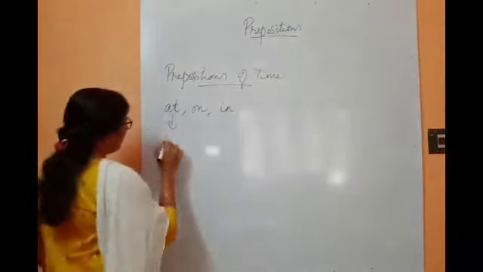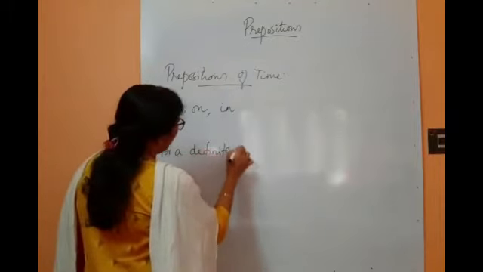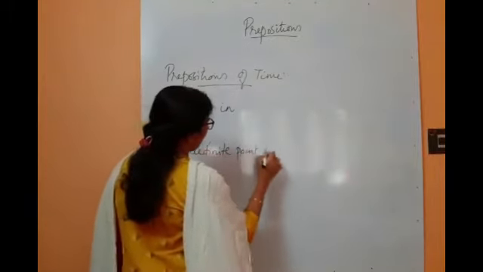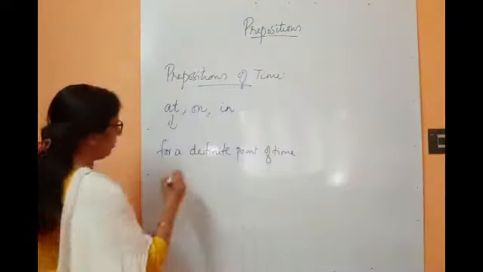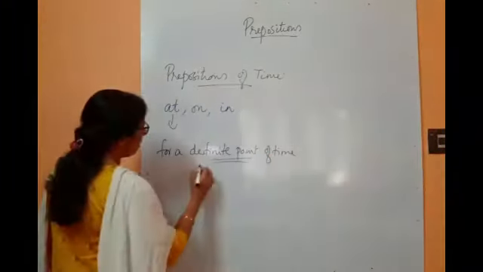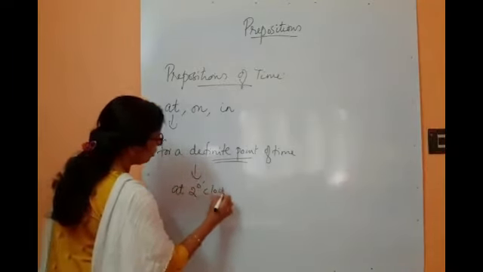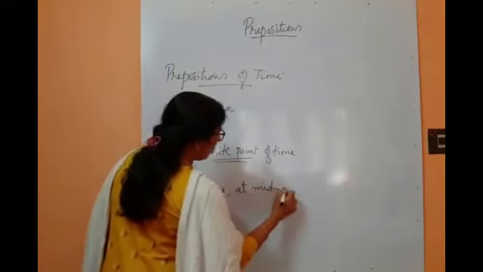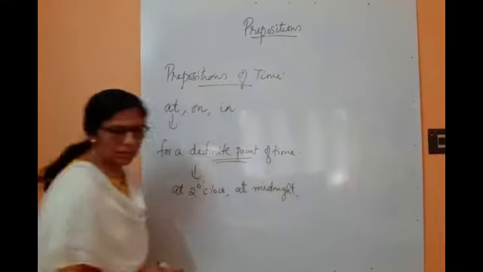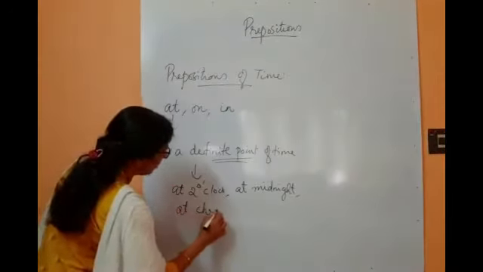So at, for a definite point of time. Okay, and for example, definite point means, say, at 2 o'clock, at midnight. You can copy down all these examples. At midnight, then at Christmas.